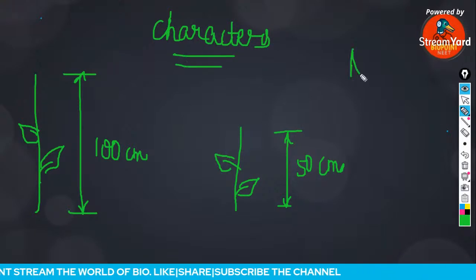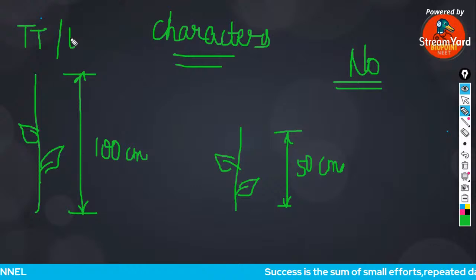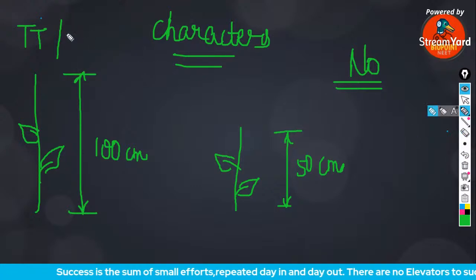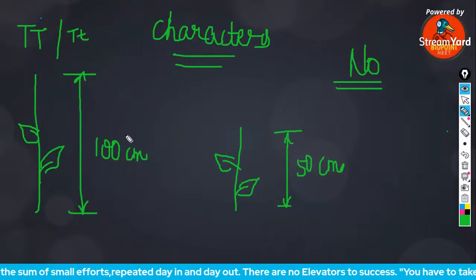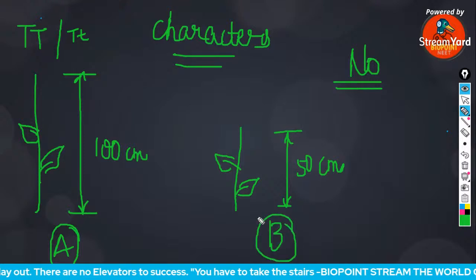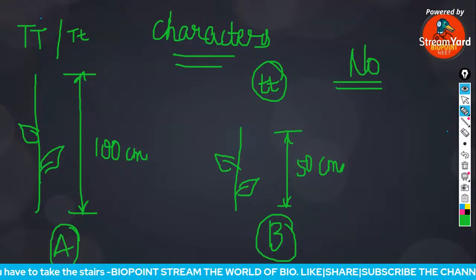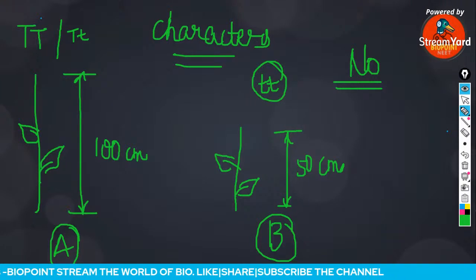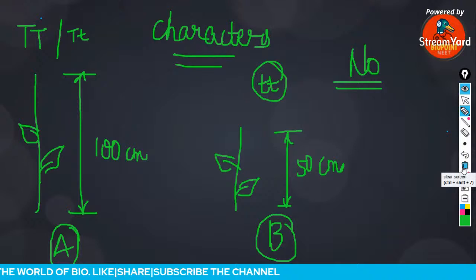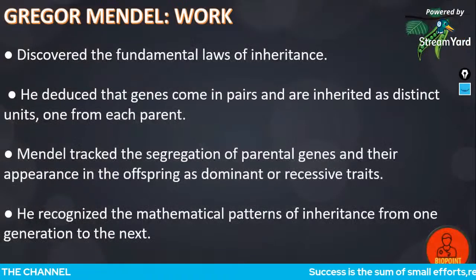The answer is no, because even though this is a tall plant, the character which determines it will be the tallness. So a gene which determines the tallness of the plant is present in plant A, whereas in plant B, it is dwarf or short as compared to the tall plant. So they are determined by packed features.